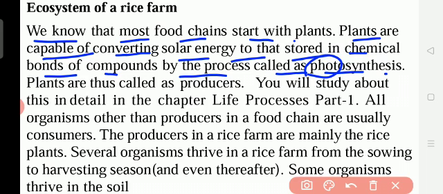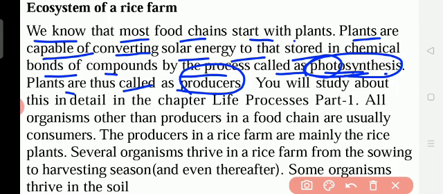Photo means light, na? Synthesis means preparation. In the presence of the light, it prepares the food. What food does it prepare? It prepares the carbon compounds. So plants are thus called producers. Plants, food chain or food web, everything starts with the plants.